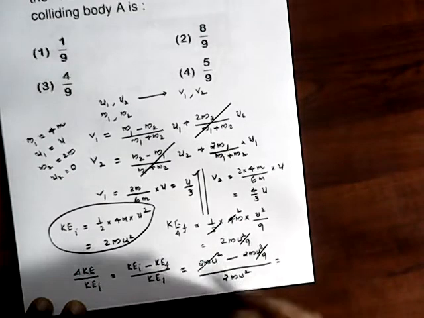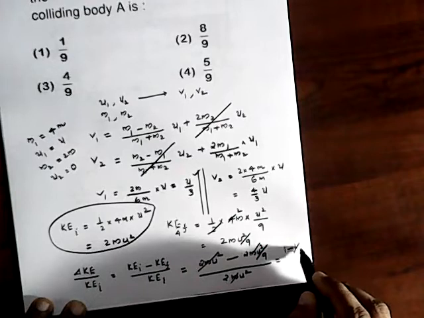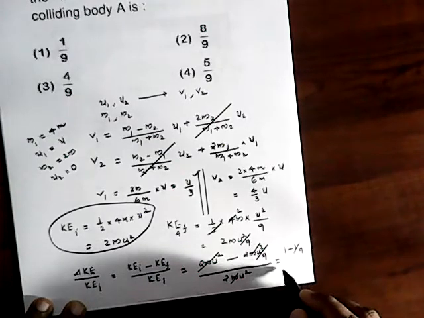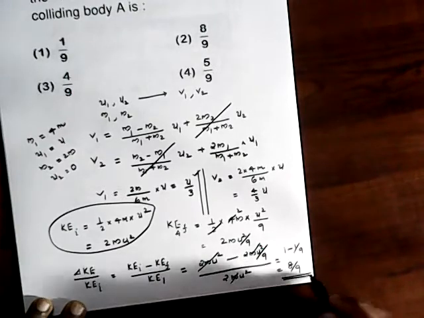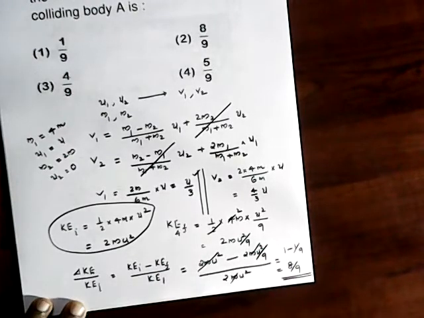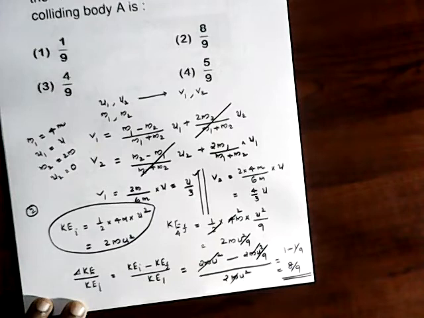You can cancel the 2m u squared, so 1 minus 1 by 9, which is equal to 8 by 9. So you get the answer as the second choice. That is a good aspect.